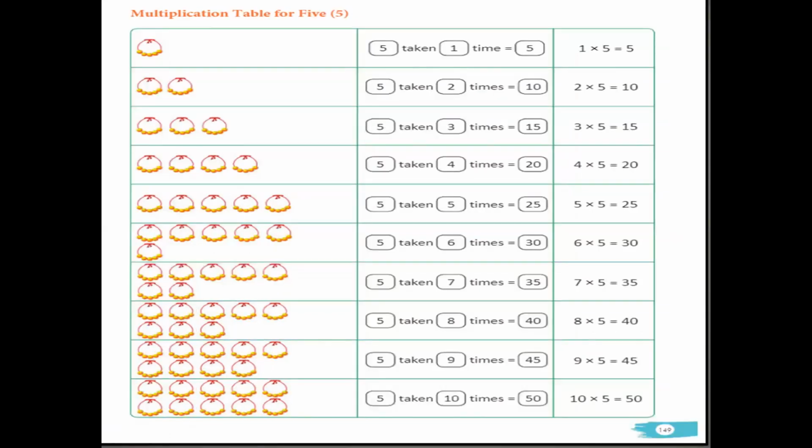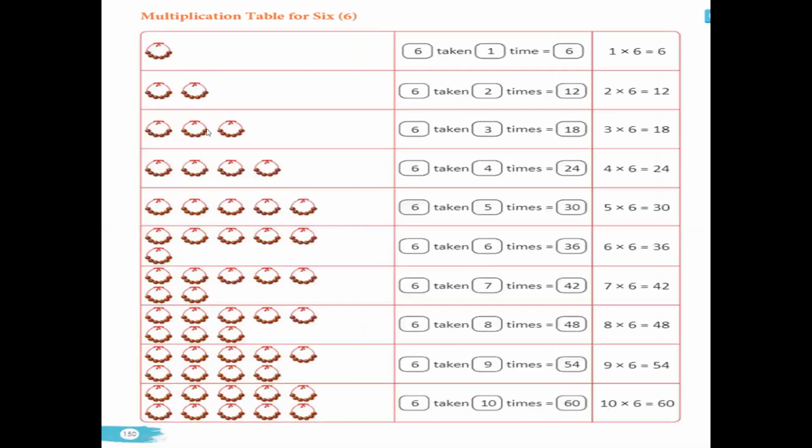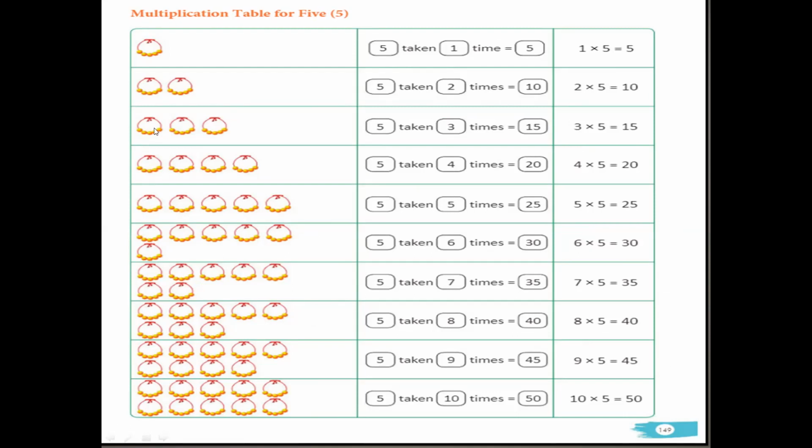Now coming to the next, children, the concept will be the same. Here we have 5 taken only one time, so it will be 5. When it is taken 2 times, the number will be double. 5 plus 5, then 10. Now when we take it 3 times, or there are 3 groups of 5 beads, it will be 5 plus 5, 10, plus 5, 15. In the same manner, when we multiply it 4 times, it will be 5 plus 5, 10, plus 5, 15, plus 5, 20.